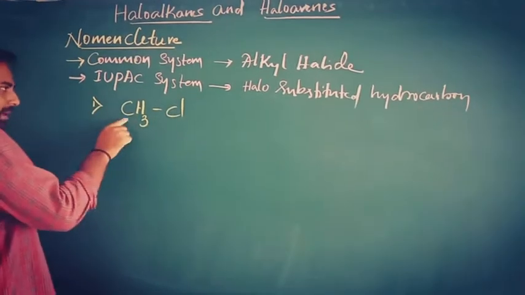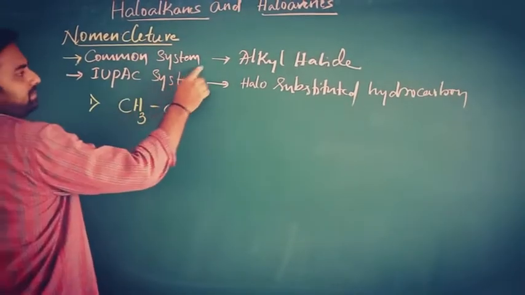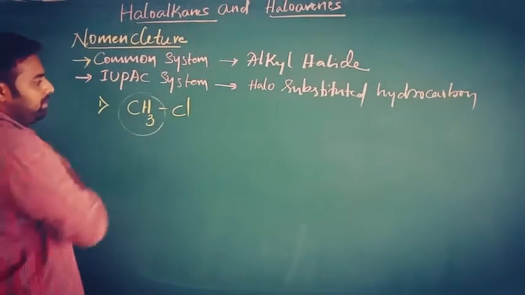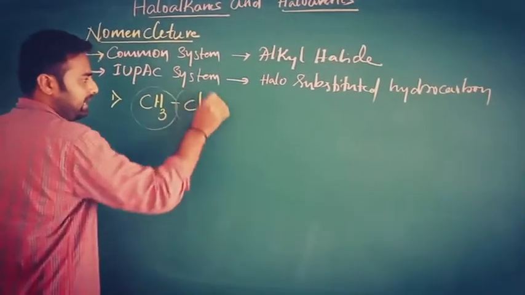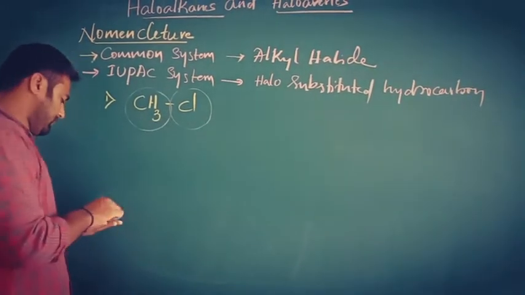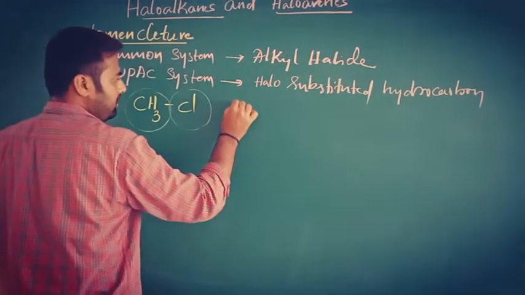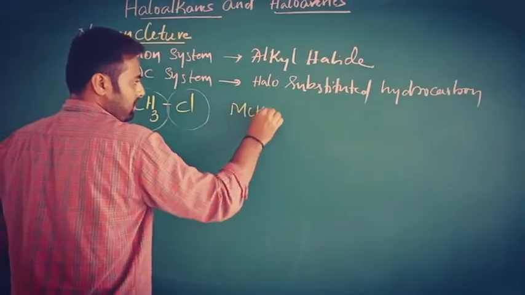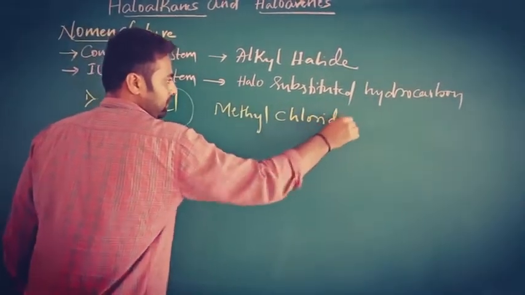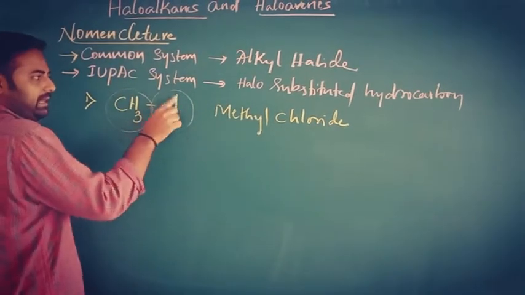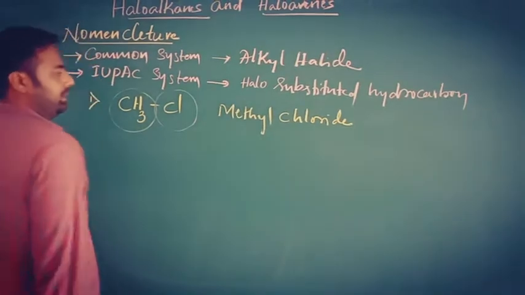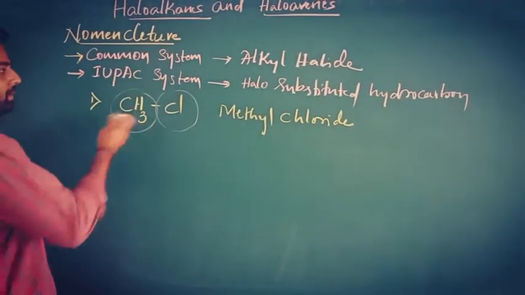The common name of this compound is in the common system alkyl halide. So this is the methyl group, and this is the halide. Which halide is this? Chloride. That means the common name is methyl chloride. Obviously, the respective halide is added to the word alkyl group. It is methyl chloride. What is the IUPAC name of this compound?